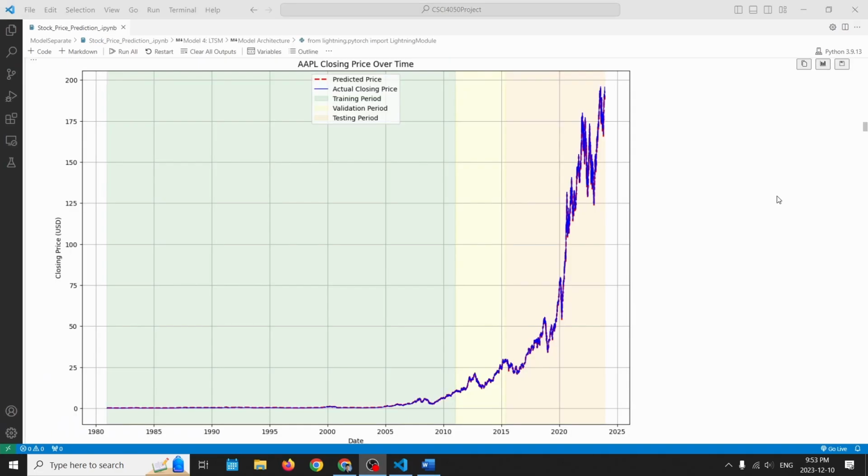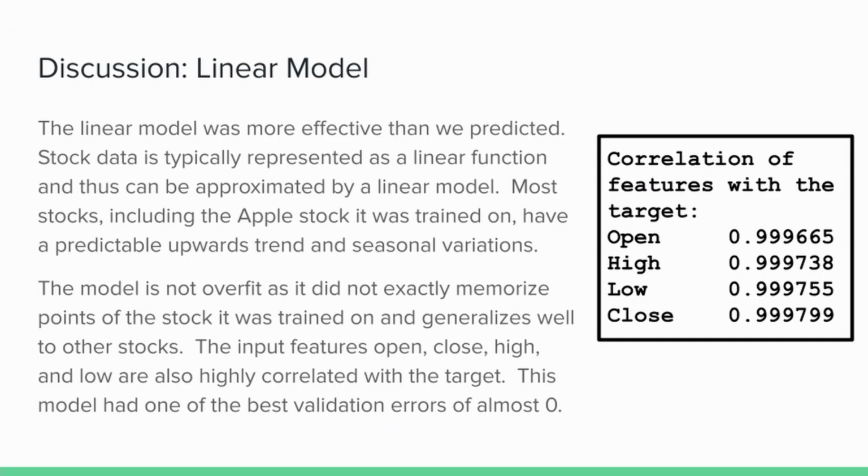The linear model was much more effective than we predicted. Stock data is typically represented as a linear function, so it makes sense that the model performed well. The green area is where the model was trained, the yellow area was validation, and the red area was testing. We can see the model performance remained consistent throughout even the testing area, greatly surpassing our expectations. The model does not appear to be overfit, as it did not exactly memorize points on the stock.